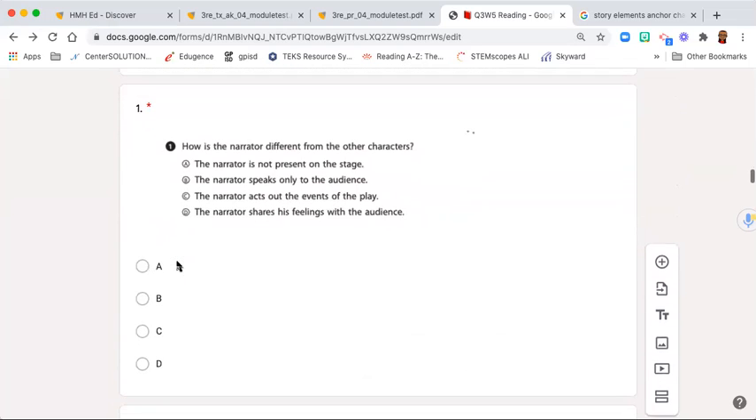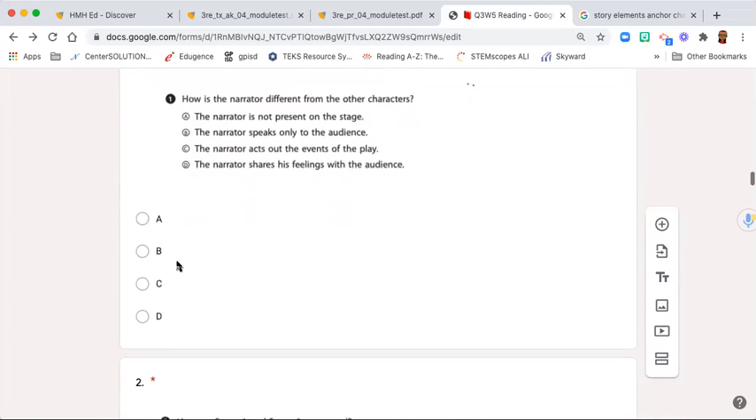Number 1. How is the narrator different from the other characters? A. The narrator is not present on the stage. B. The narrator speaks only to the audience. C. The narrator acts out the events of the play. D. The narrator shares his feelings with the audience.